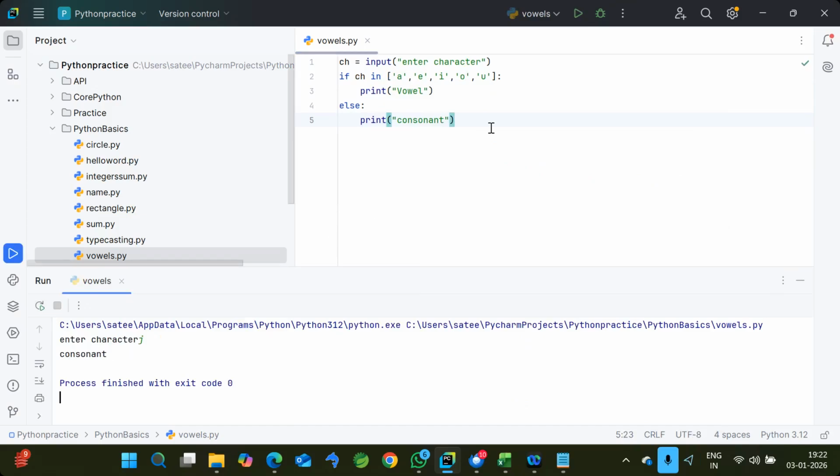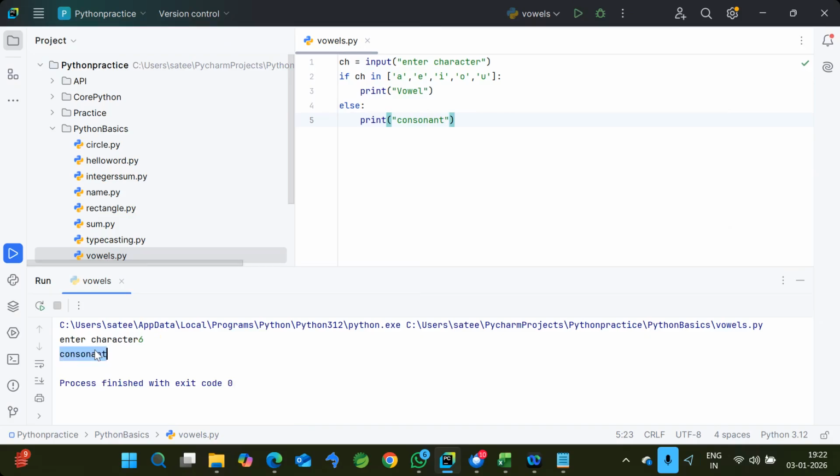Okay, so likewise we can validate, but to validate more properly, we need some string functions. Later on we'll explain. For example, if the user gives a number, let's take the example in this case. If I give 5, that gives consonant, which is not the right thing, right? So we have to filter it out. That means if the given character is an alphabet, only then we check whether it's a vowel or consonant. If the character is not an alphabet, if it is something like a number or a special symbol, then we need to omit it. We can check that also, but after a few topics we may cover that part.